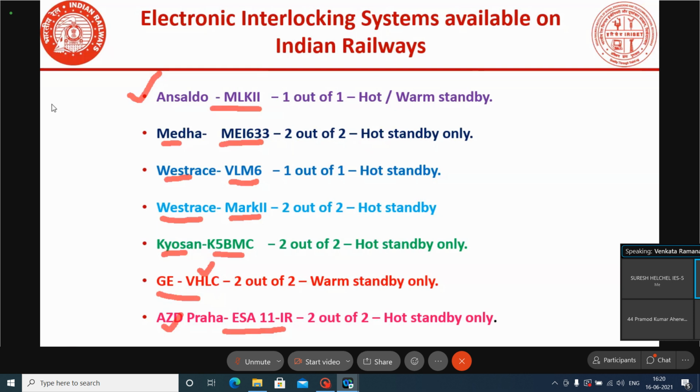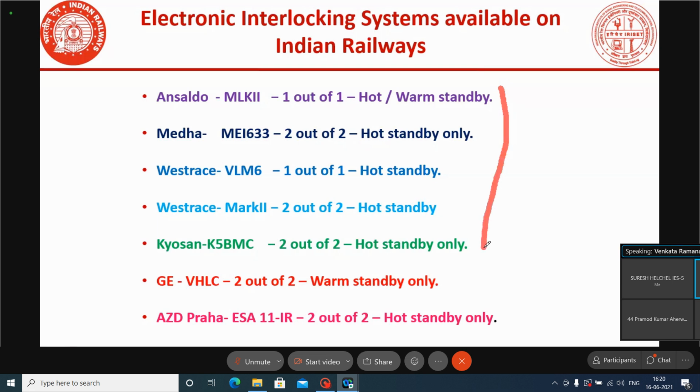Most of the installations are in these five only. Five, because Vestres has two models. Number wise, I think so far Unsolved has the most number in Indian Railways. Maybe after that, these numbers are changing, with Medha, Vestres Mark 1, Kyosan, and Vestres Mark 2 also available here.